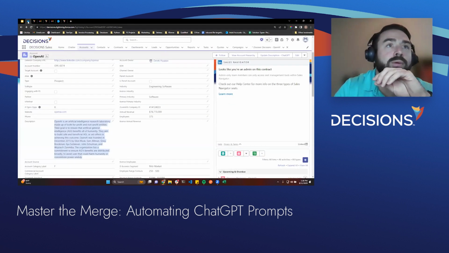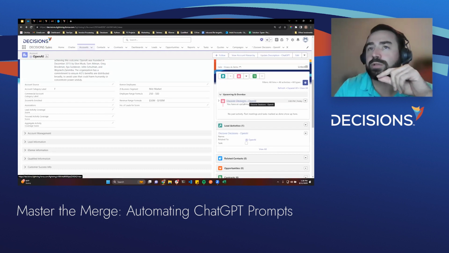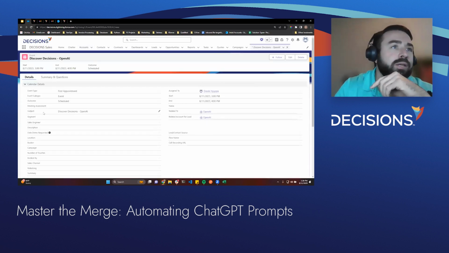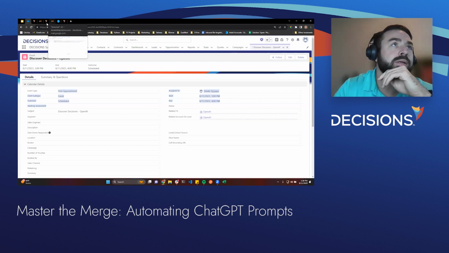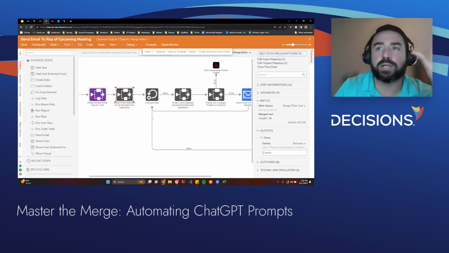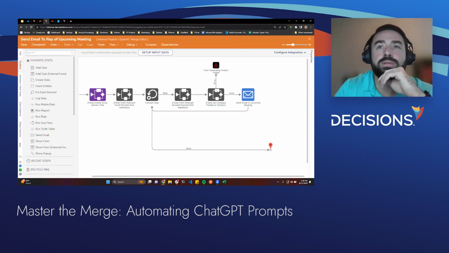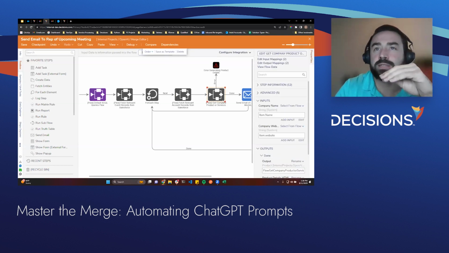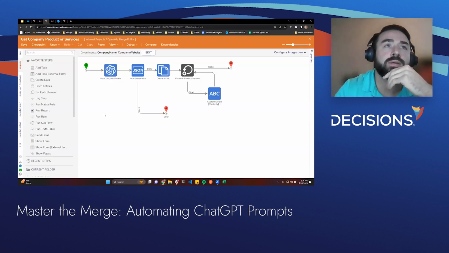So stepping back really quick, this is our Salesforce environment. You can see this is the event we are referring to in the email, and you can see basic details about it. You have the subject, who it's with, what company, what type it is. So jumping back to the workflow designer, we're pulling this event by using our integration with Salesforce. For each one of those, we're going to pass it into ChatGPT, and I'm going to show you what this prompt actually looks like.